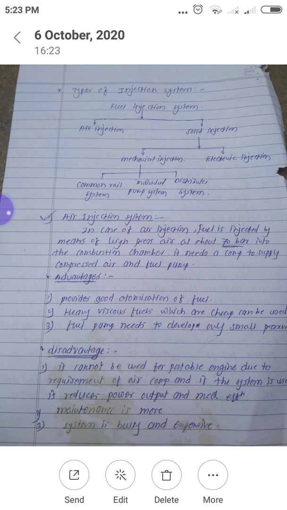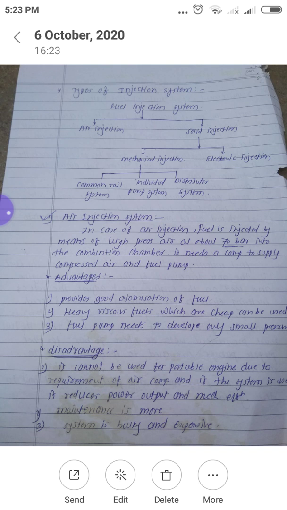Fuel pump needs to develop only small pressure. In air injection system, the fuel pump only sucks the fuel from the tank and supplies it up to the nozzle or injection system. That means it does not require a high pressure pump. It requires small pressures. So these are the advantages of this air injection system.